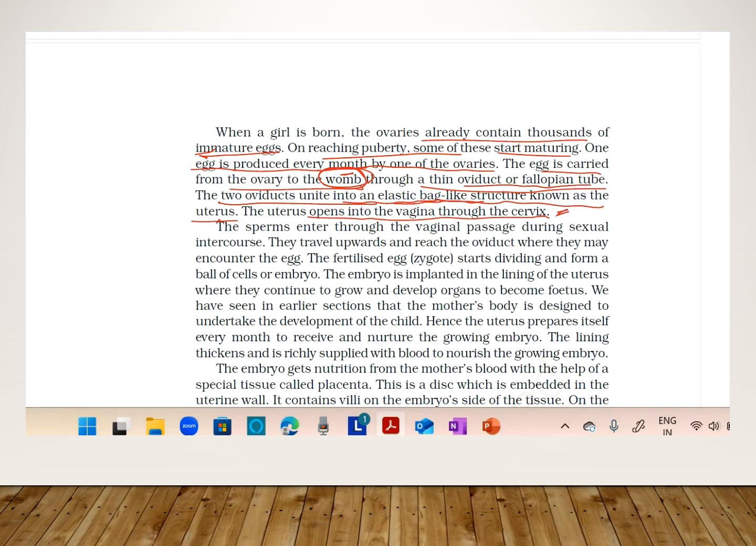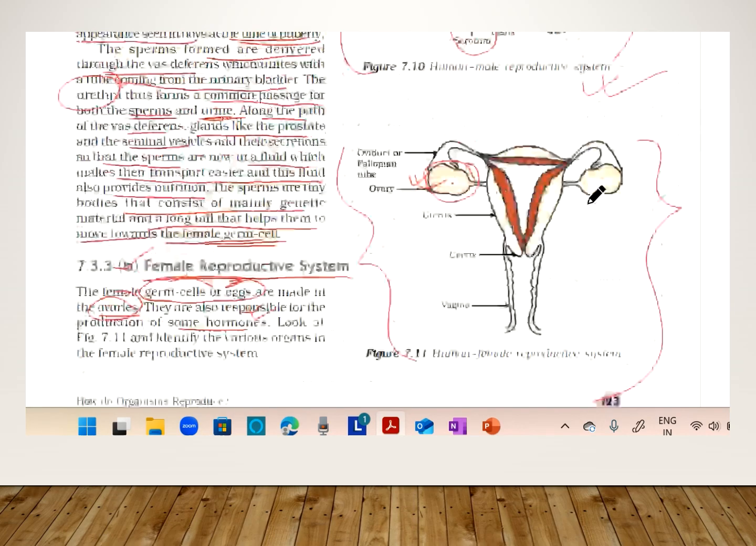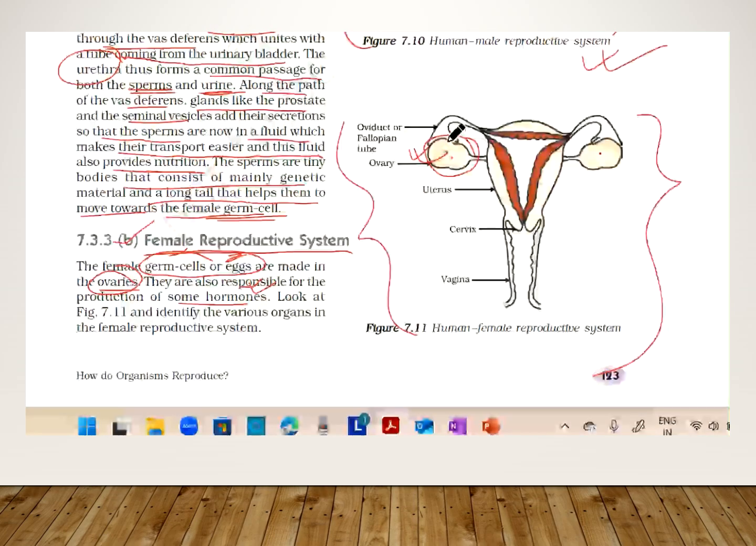So let us see the diagram and make it very clear. Here, these two are the ovaries, and these two are the duct-like structures which open into the uterus or womb. The uterus opens through this opening, the cervix, into the vagina. So what is happening generally? The ovum or the egg is carried through this fallopian tube to the womb.